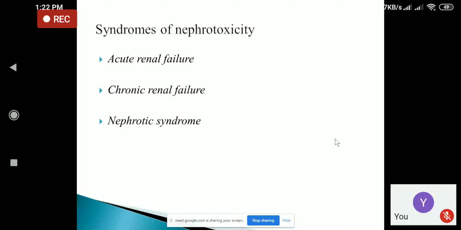Now coming to chronic renal failure. So as you know, acute renal failure is sudden in onset, whereas chronic renal failure develops slowly over a period of time.